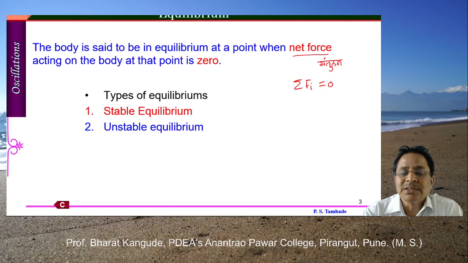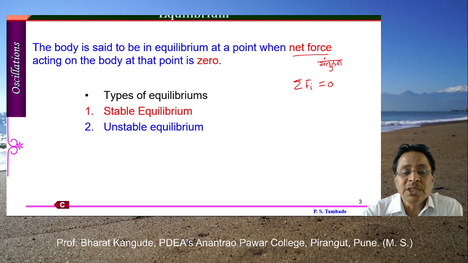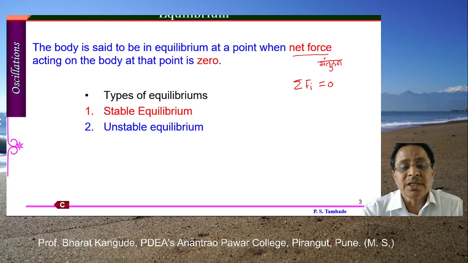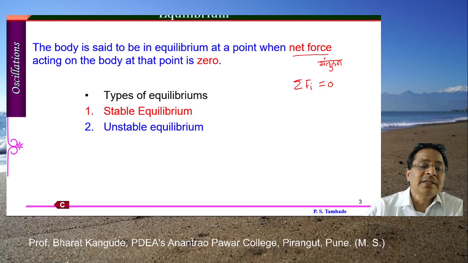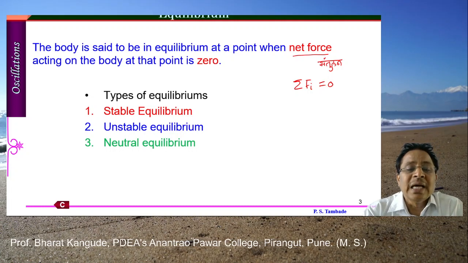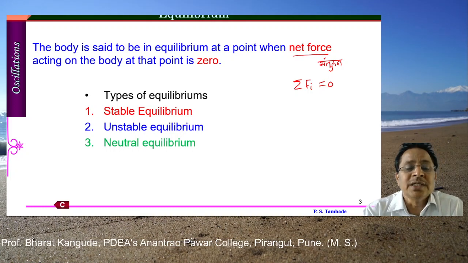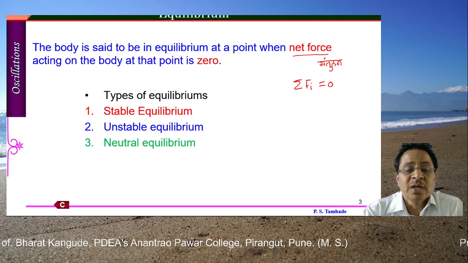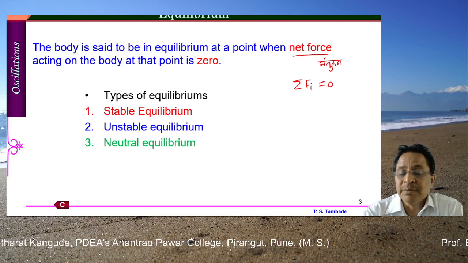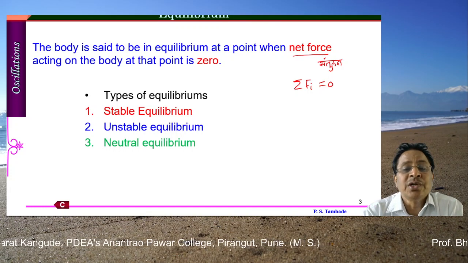Stable and unstable are very common words, so we need not go into their meanings. Finally there is one more type, called neutral equilibrium. This is said to be neither stable nor unstable. Whenever the object is neither in stable equilibrium nor unstable equilibrium, it is called neutral equilibrium.